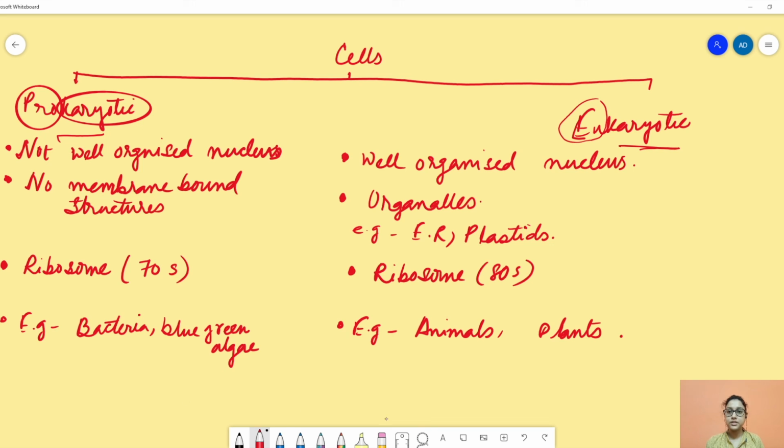Now we will discuss the number of cells. Some organisms have only a single cellular structure, and some organisms such as human beings have a multicellular structure. Unicellular means the organism has only one cell, and using this one cell it completes its whole physiological process.